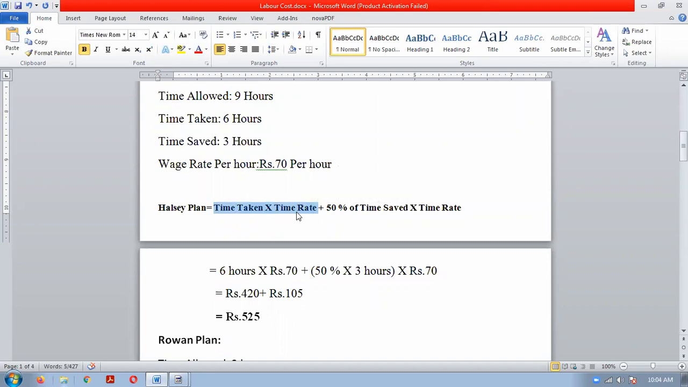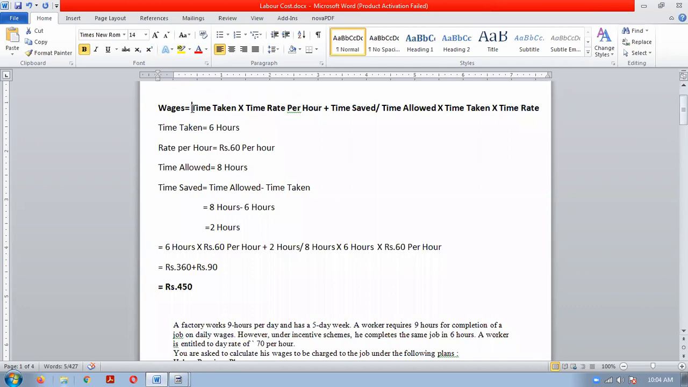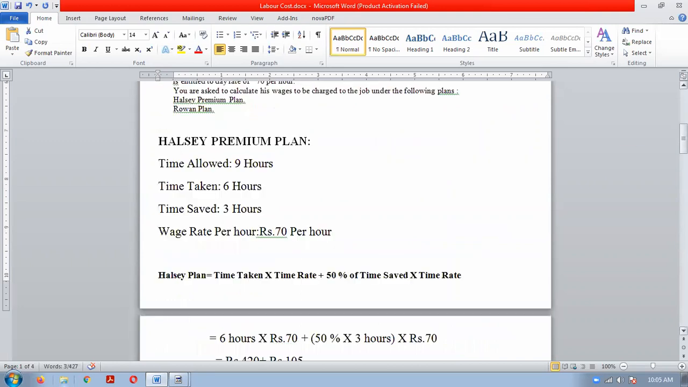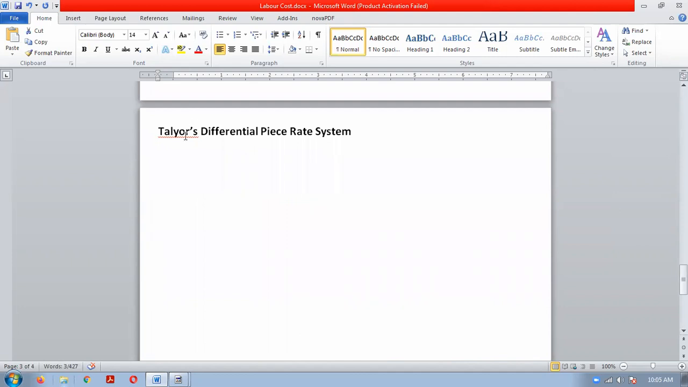Time taken into time rate. In row 1 also it is the same. So time taken into time rate. Both Halsey and Rowan are time-based systems. Here, if you see, we have calculated actual time taken into time rate. Both Halsey and Rowan are time-based systems, but Taylor is a piece rate system.